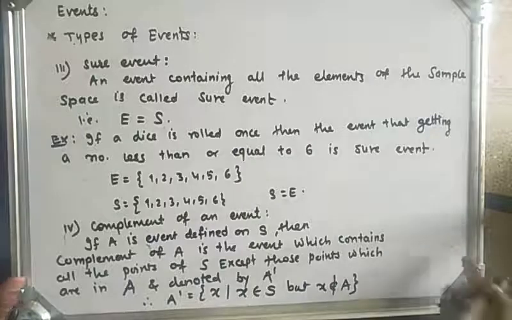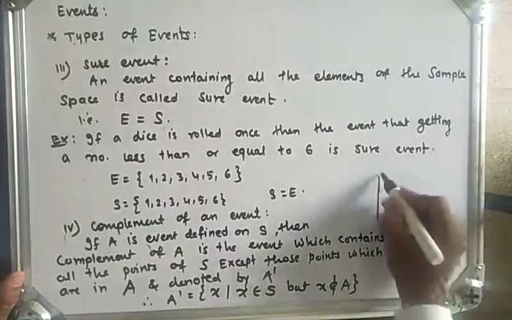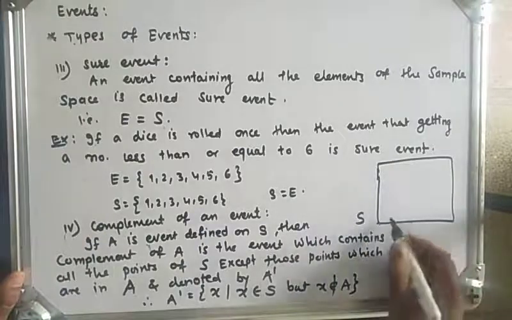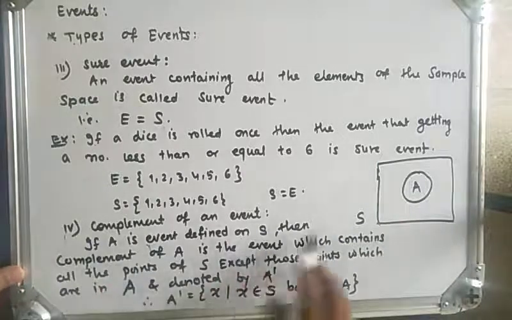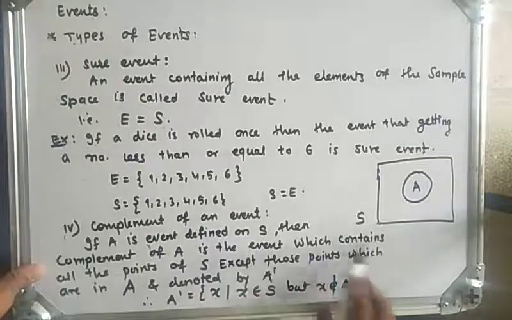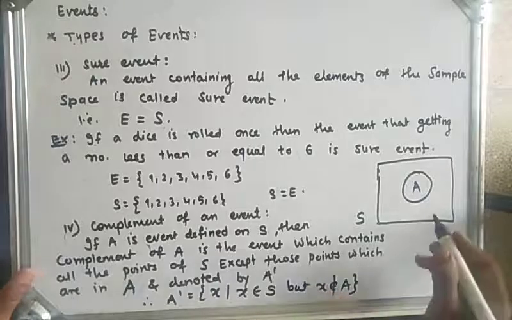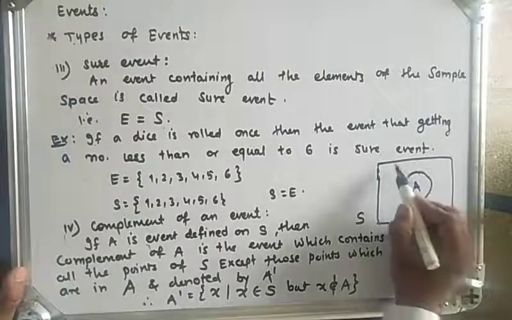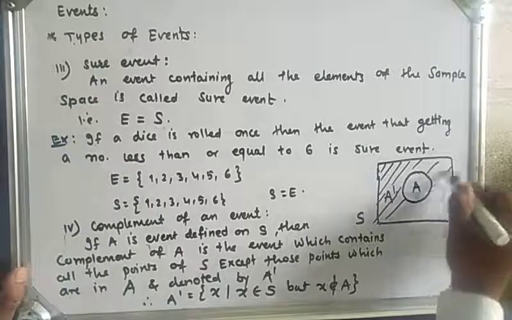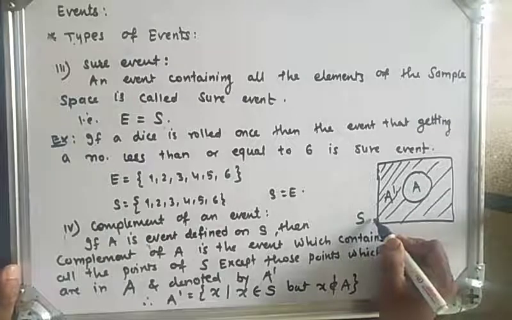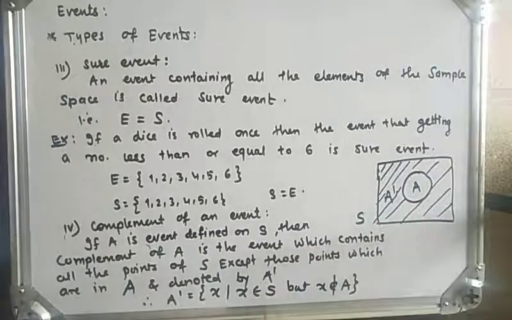Geometrically, if this is the sample space S and suppose this set A is an event defined on S, then the complement of A is the event which contains all the points of sample space S except those points which are in A. So we remove all the points of set A. I will denote it by a shaded region: the points which belong to sample space S but do not belong to A, the remaining part, is the complement of event A. So this is the definition of complement of an event.